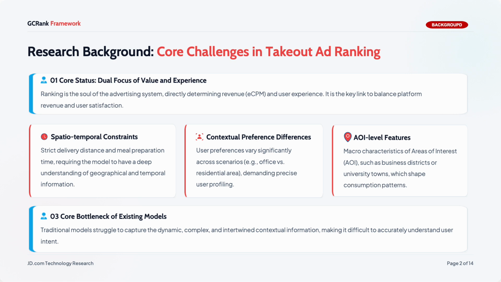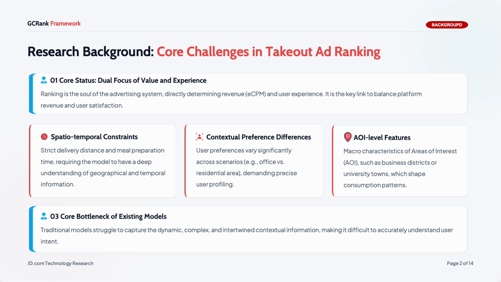Ranking is the central stage of the advertising system. It governs platform revenue through eCPM and shapes user experience, so it sits at the balance point between the two. In Takeout, three properties make it especially hard. First, spatial temporal constraints. Delivery distance and preparation time are strict, so the model must understand the geography and the timing.